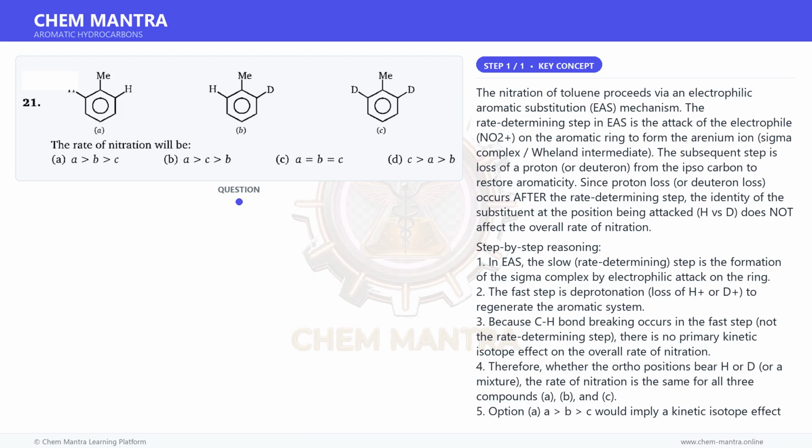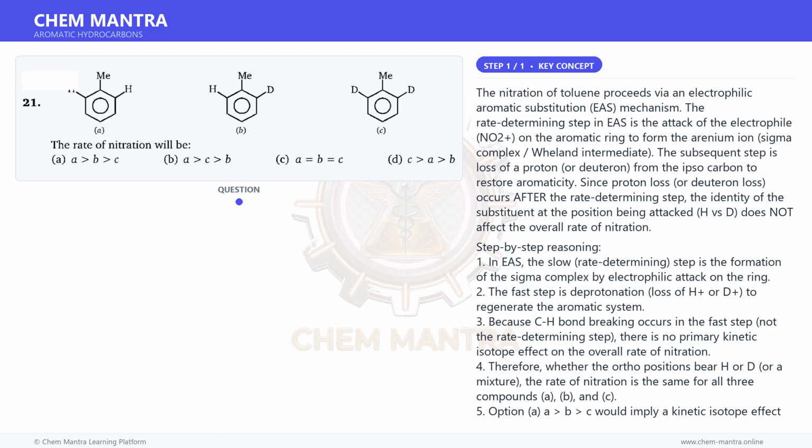3. Because C-H bond breaking occurs in the fast step, not the rate-determining step, there is no primary kinetic isotope effect on the overall rate of nitration. 4. Therefore, whether the ortho positions bear H or D, or a mixture, the rate of nitration is the same for all three compounds, A, B, and C.